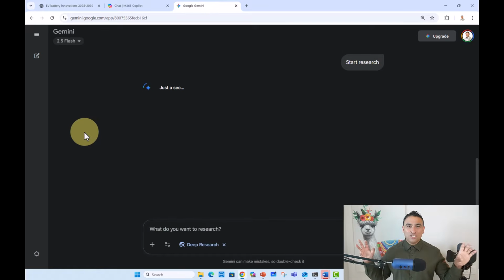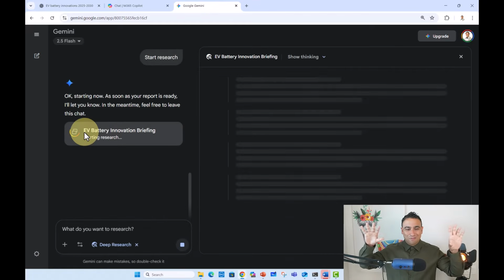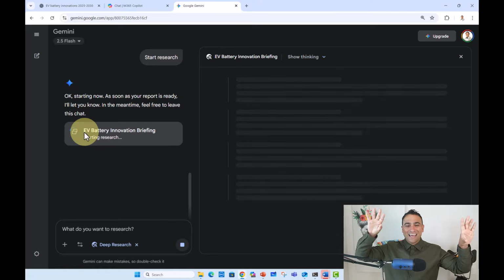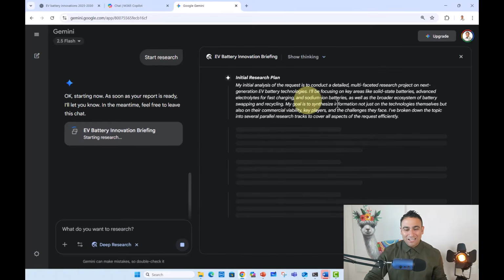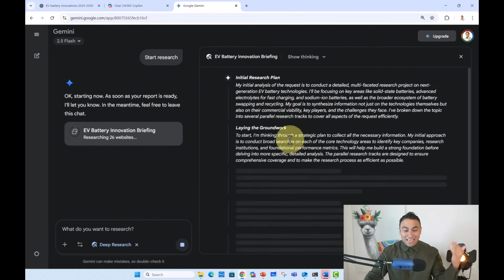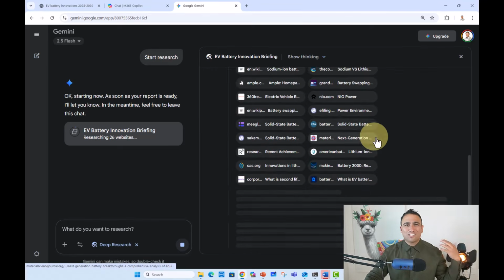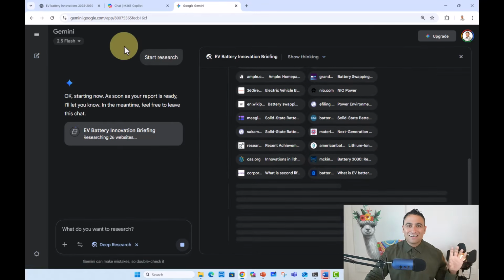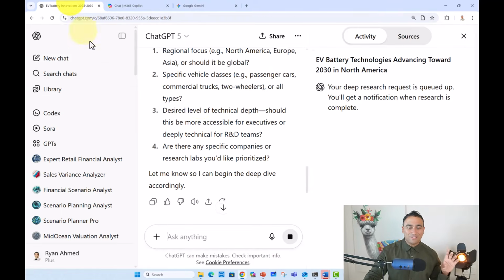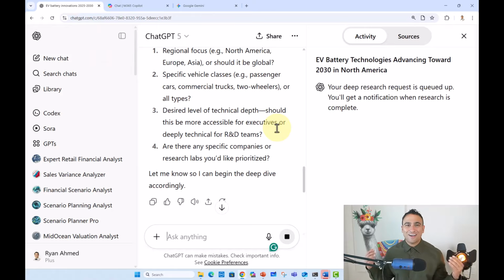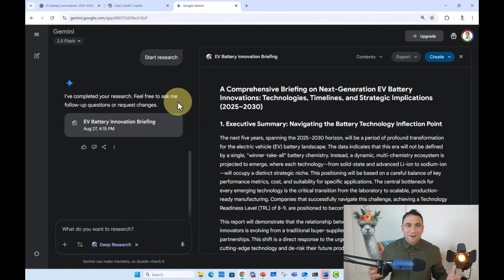And now Google Gemini is going to go do the same thing. So now it opened a new browser, and now it's going to basically read the entire internet around this specific topic. And here we go. So these are the different tasks. So laying down the groundwork. It already read all these different websites, which is mind-blowing. And I'm going to come back maybe after a few minutes once these 3 different AI agents are ready with the report. All right, so here we go.